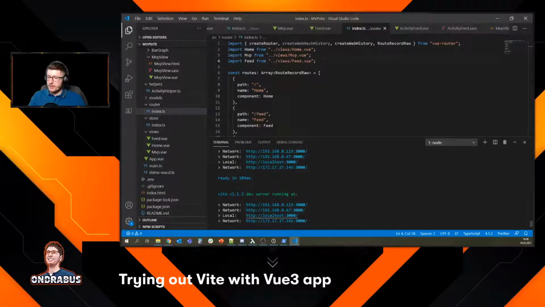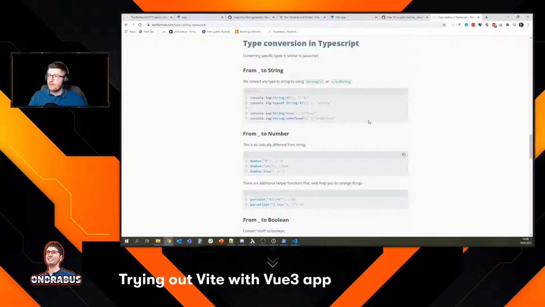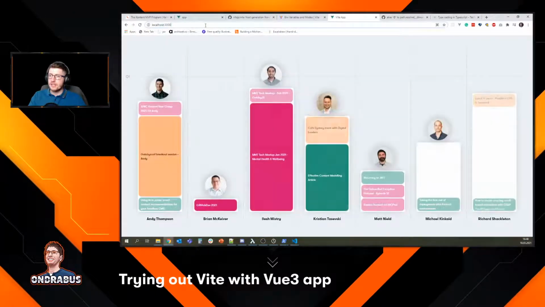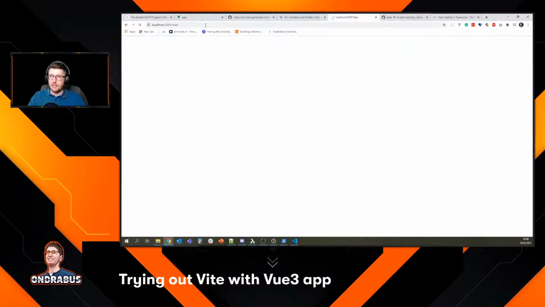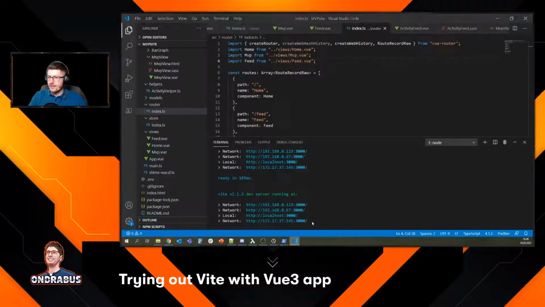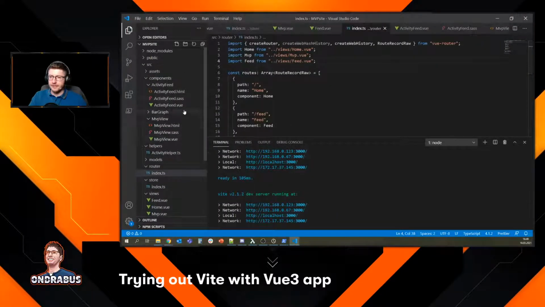Now let's see. The Vite server is still running, so if I'm not mistaken, if I go to /feed, I should see my new page. And there we go, hello world. You see, no reloading. Before I'm even able to go from code to the browser and type feed in the browser, it's already there. So that's cool.